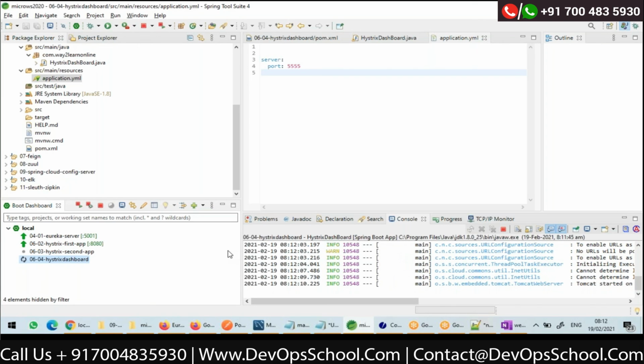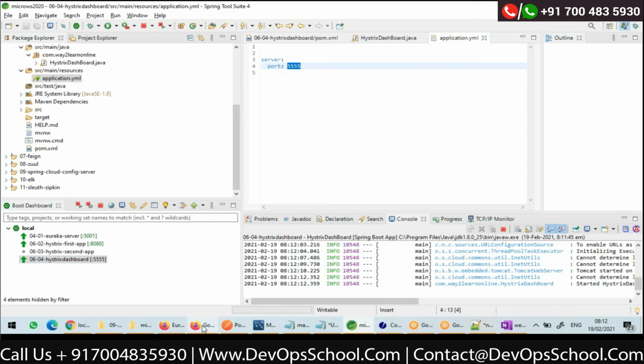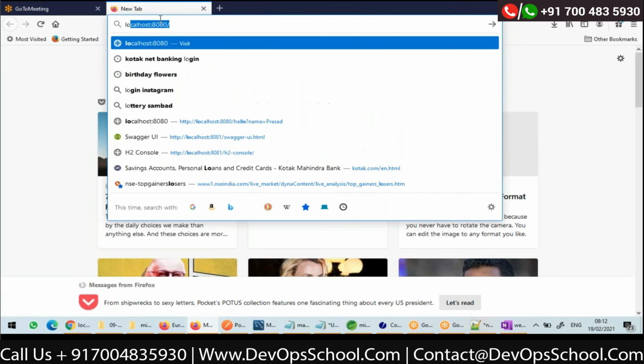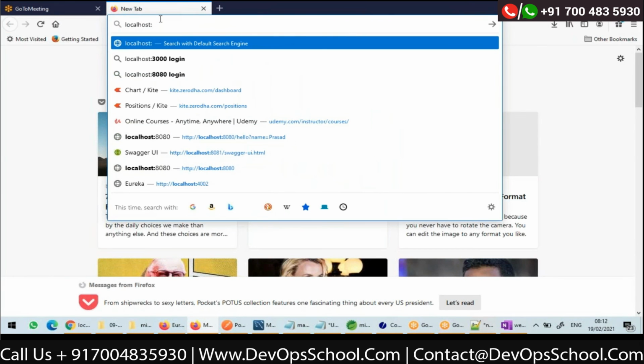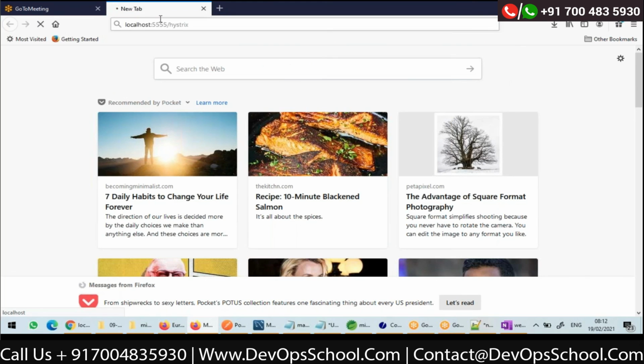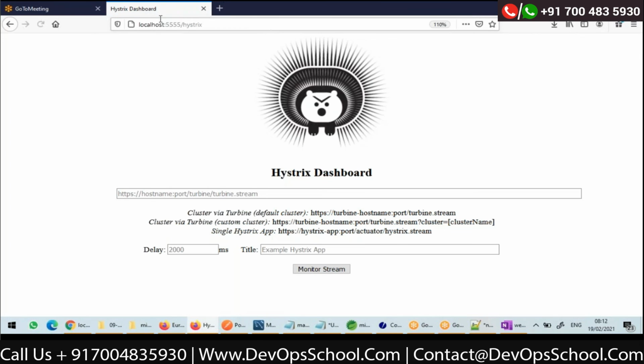Dashboard is a separate app, and now it should start on port 5555. Okay, so I'll go to localhost 5555/hystrix. This shows me the dashboard UI of the Hystrix dashboard.